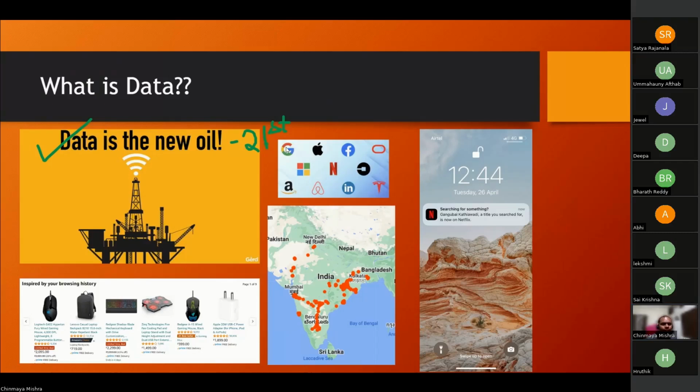I think it's because after making inferences from the data, you can maximize your profit. Okay, that's the output of that. That's correct, I'll say. But the question here is, why is data called the new oil? Why is, let's say, this particular phone not called the new oil, or any other thing not called the new oil? Why is data called the new oil? What's the importance of data?